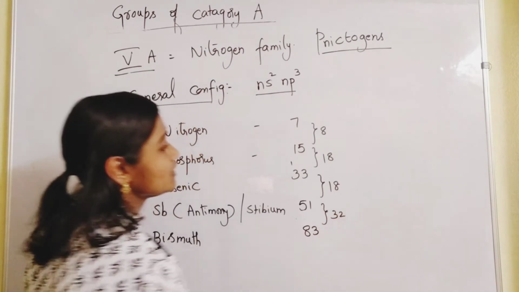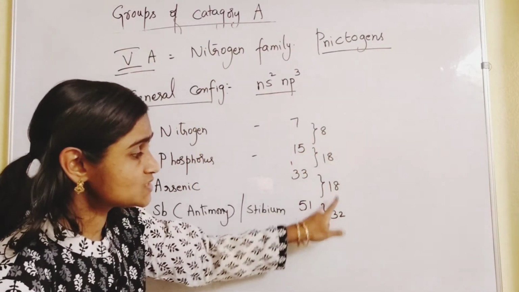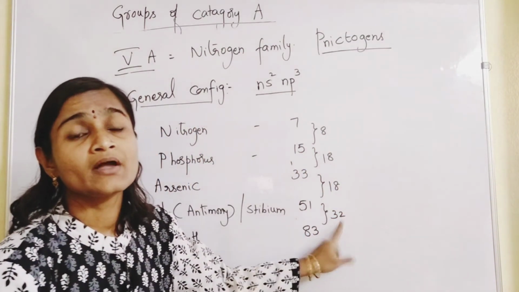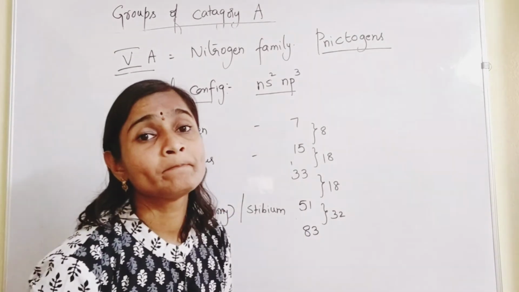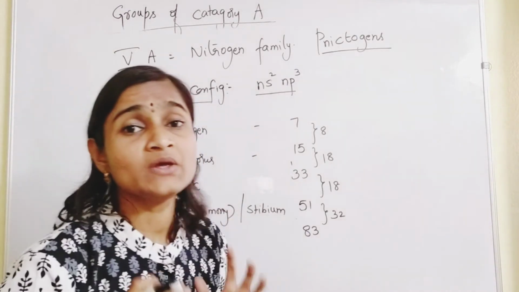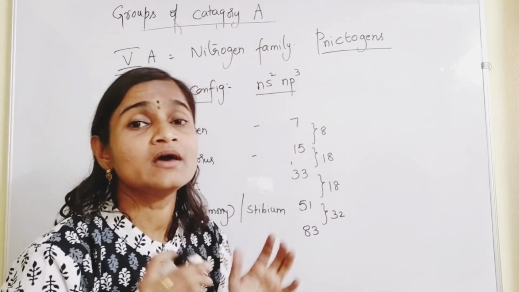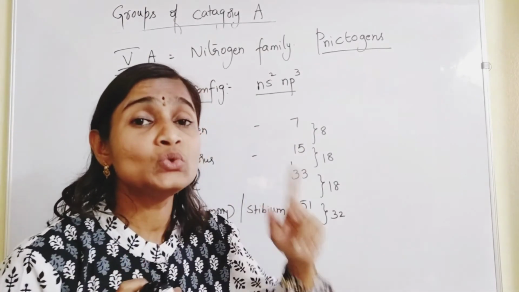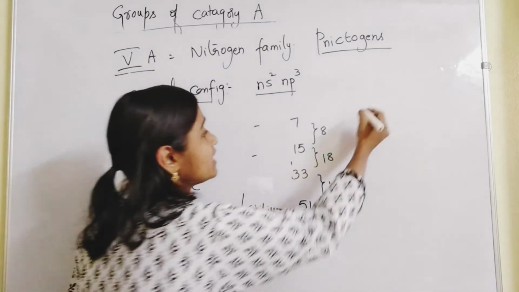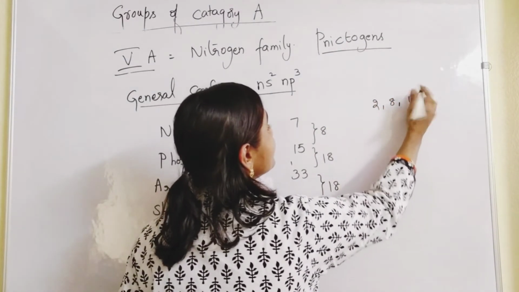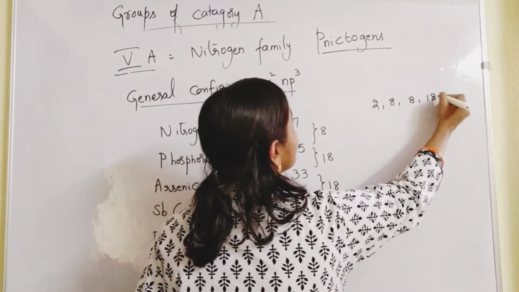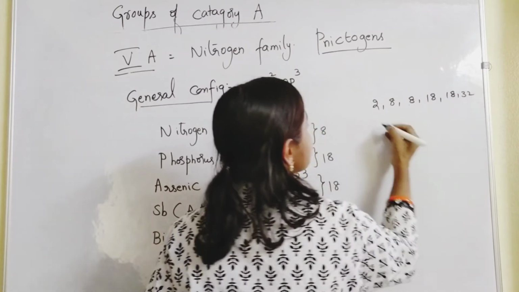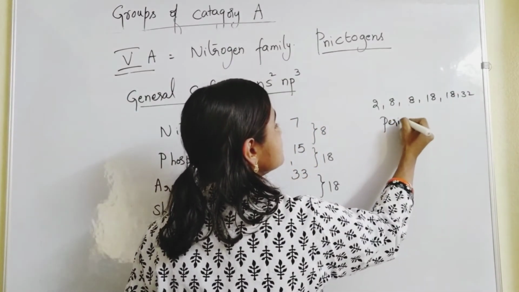Difference is 32. This is called periodicity, and periodicity is maintained. All the elements in the periodic table are arranged in regular intervals of 2, 8, 8, 18, 18, 32. This you call periodicity.